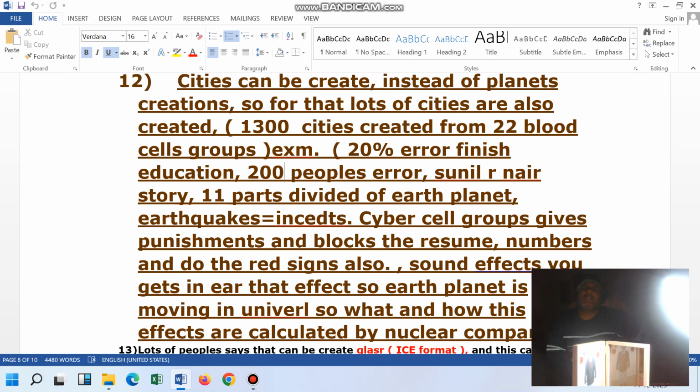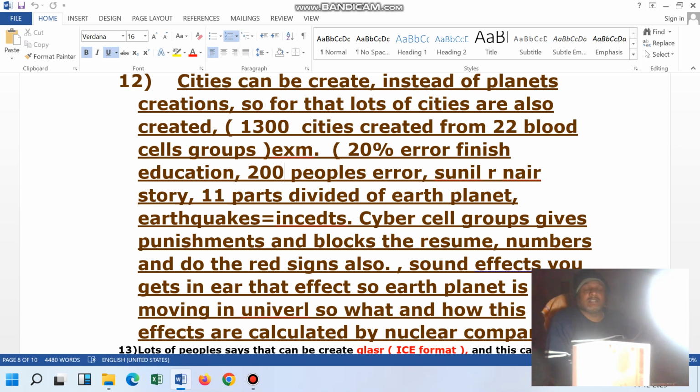And lots of people say that all these things are created in C++. The text box gets merged with that 1000 city energy data, and if the power comes then only the text box gets displayed. All these things are done in C++, or it might be done in some Pascal.